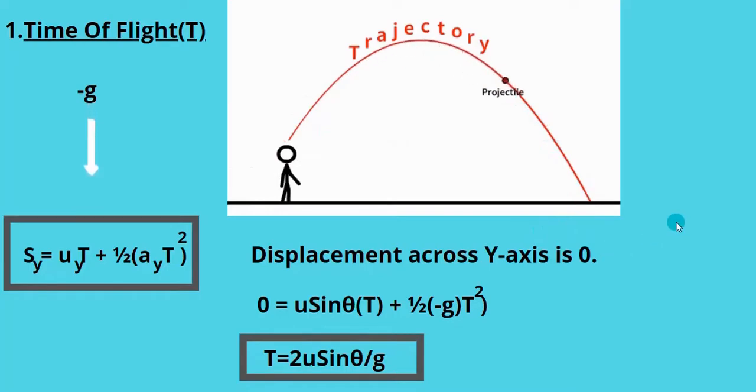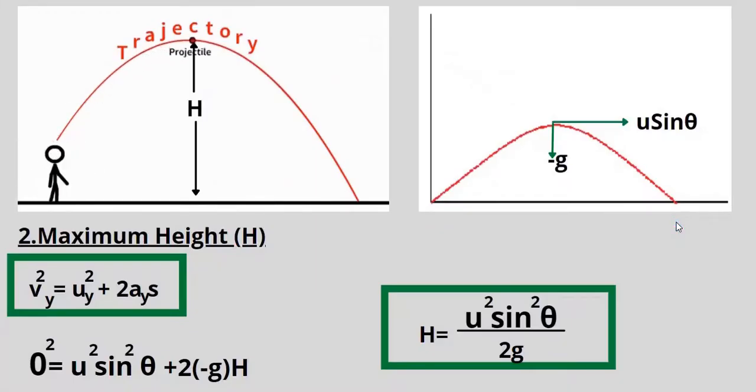Now let us see the maximum height h. This is the maximum height, the maximum point the ball reaches in its motion. At this point the initial velocity in the y direction is u sin theta, and we have to consider gravity in the downward direction, so it should be taken as minus g. By substituting the values in the uniform acceleration formula, vy square is equal to uy square plus 2 ay sy.